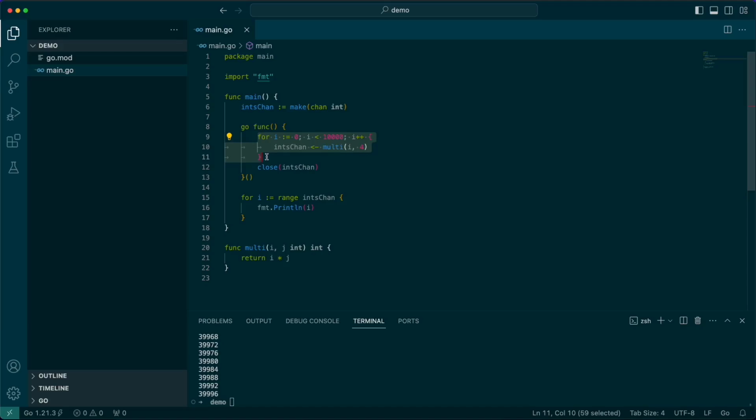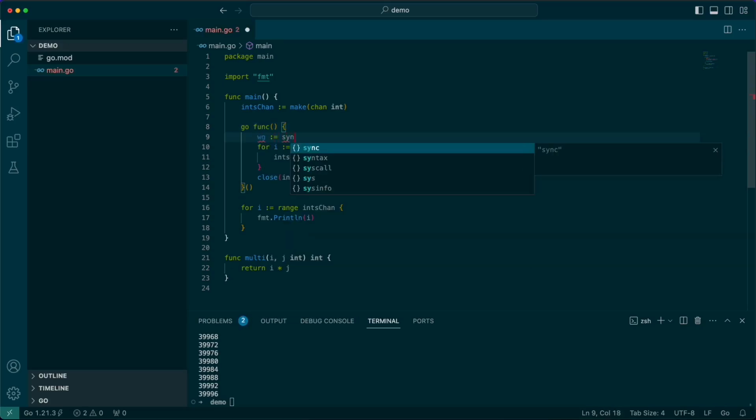So we may want to do something where in a background thread, we want lots of things to process, and there's going to be some variance in their ability to process. And we want to close that out when we finish. The way we can handle that is with a wait group.